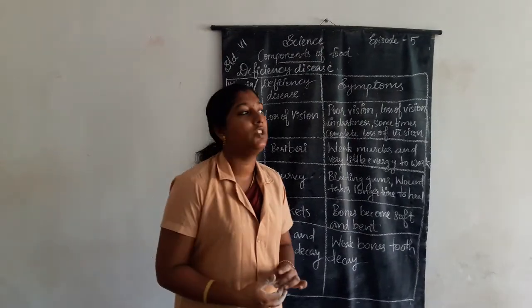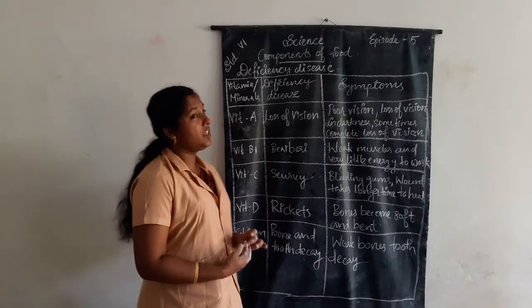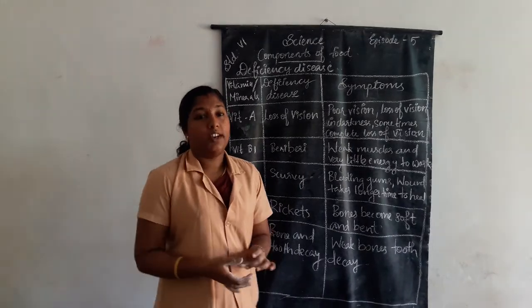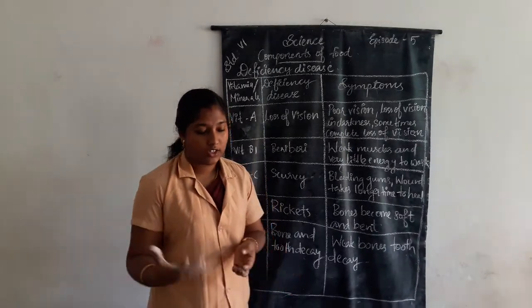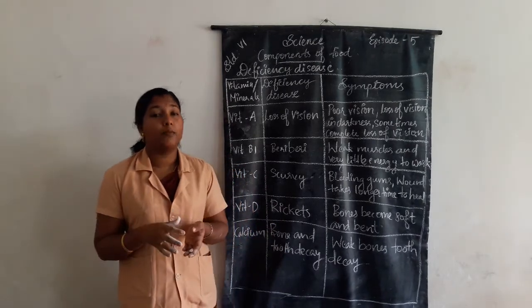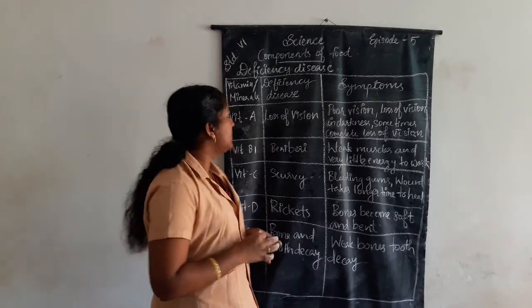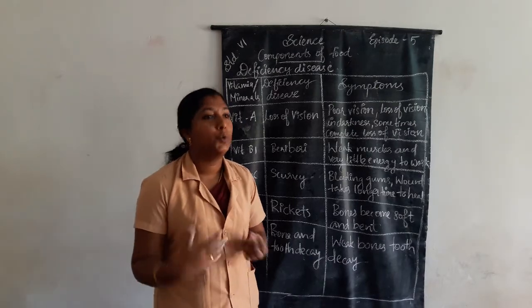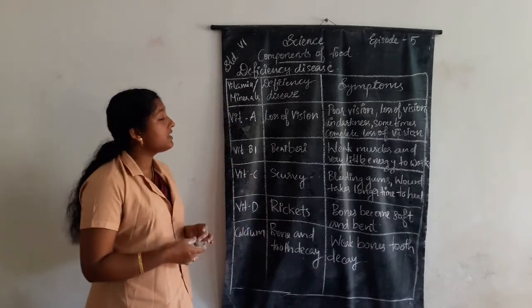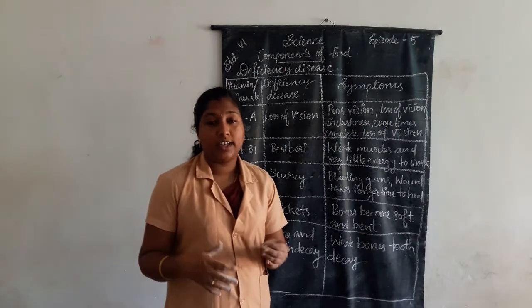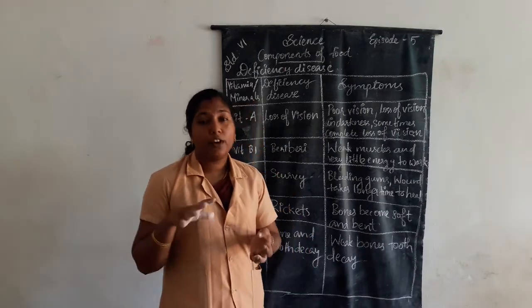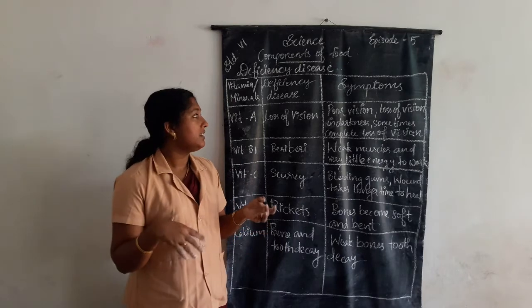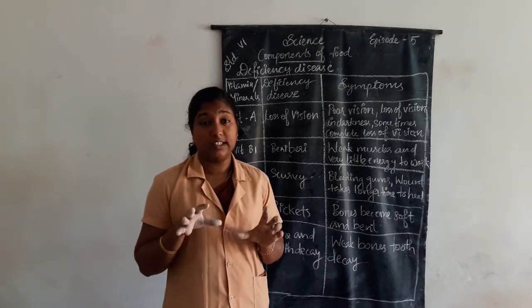Next one is deficiency disease. What is deficiency? When the body does not get the proper amount of nutrients, we say that it is deficiency.